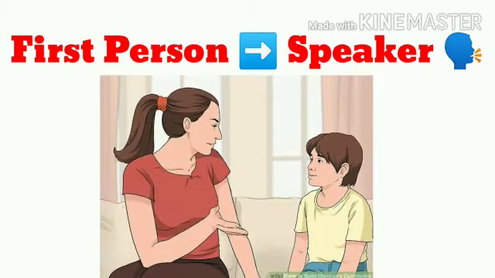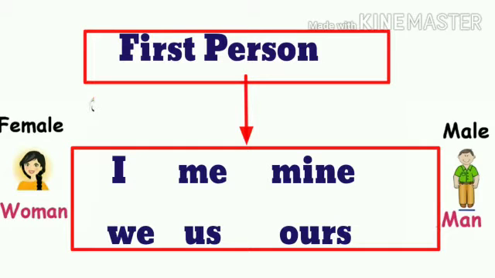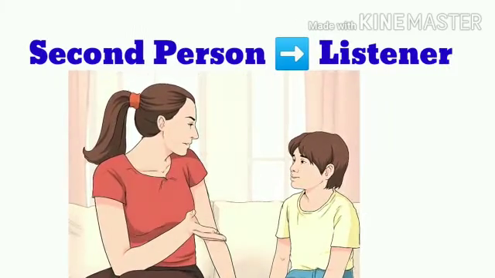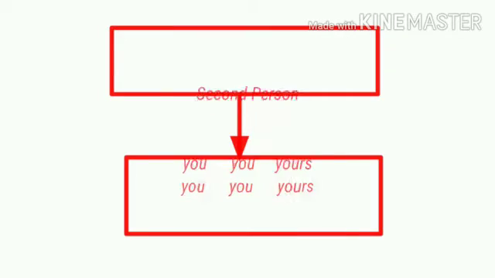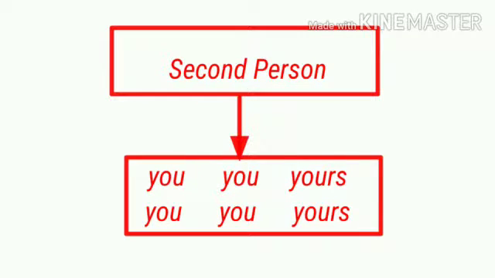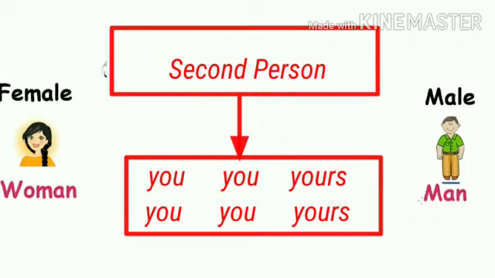Pronouns such as I, me, mine, we, us, ours are first person pronouns. They can be used for both masculine as well as feminine gender. Second person is the listener in the sentence. Pronouns such as you, yours are second person pronouns. They can also be used as masculine or feminine gender.